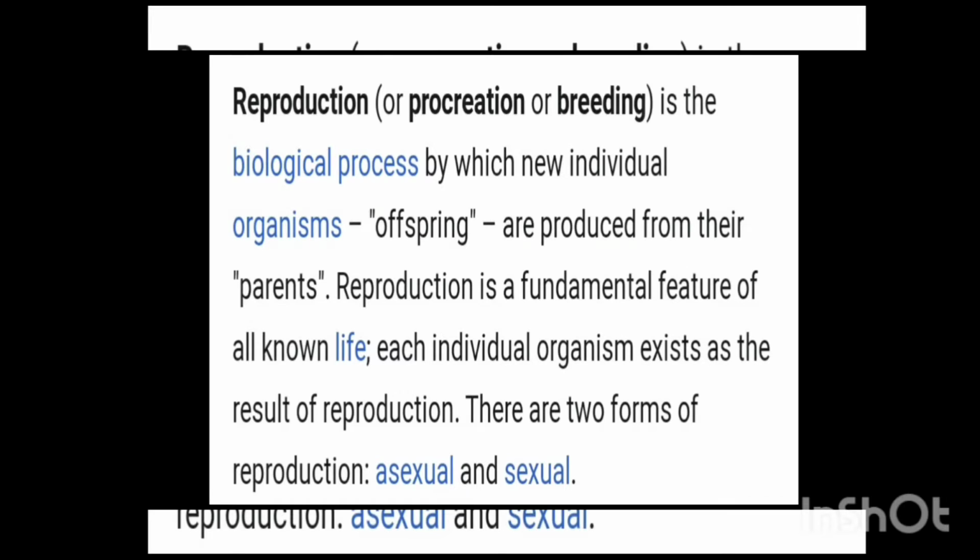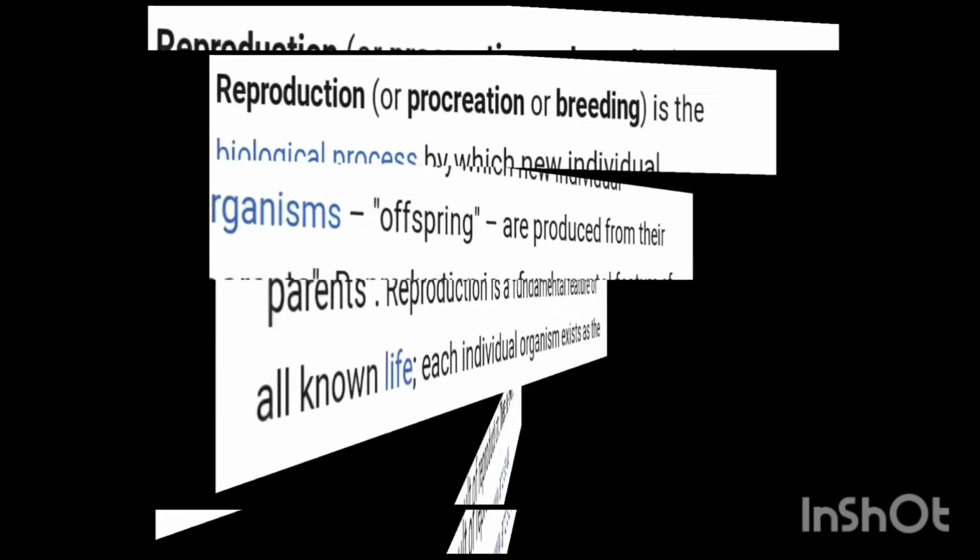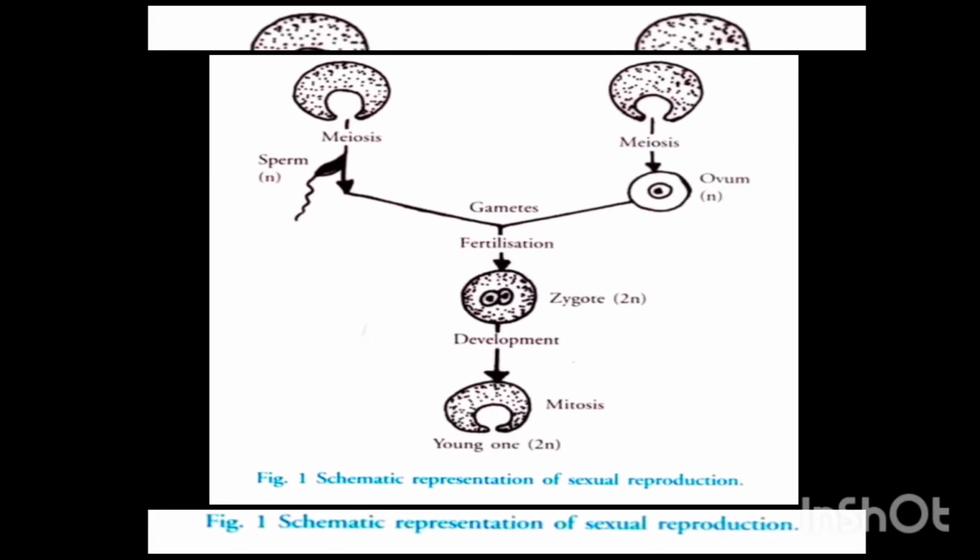Now there are two types of reproduction, sexual and asexual. As I have explained, sexual reproduction involves two parents. There is a fusion of male and female gametes. It fertilizes. After fertilization it will form the zygote. After the development of the zygote, it will produce the young one. So this is how organisms are produced sexually.